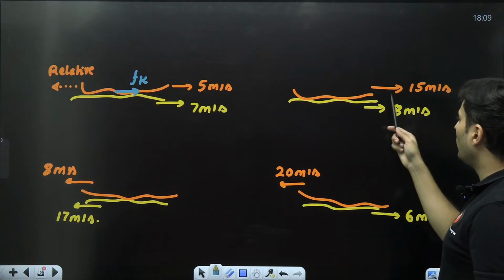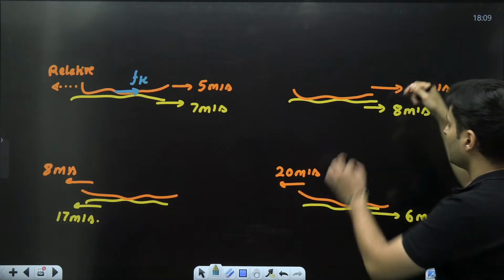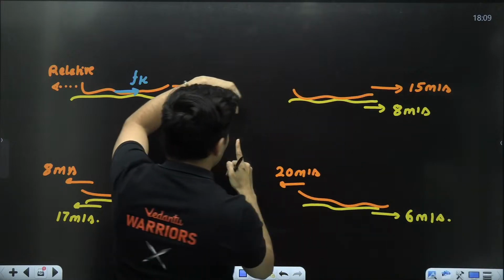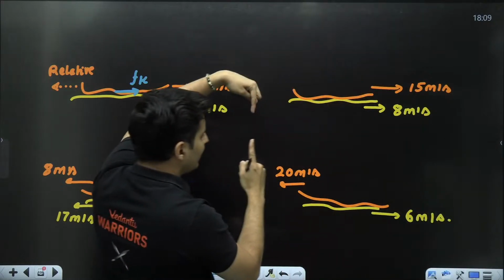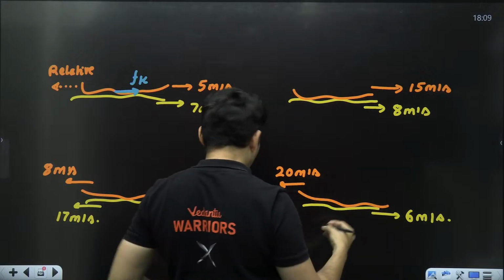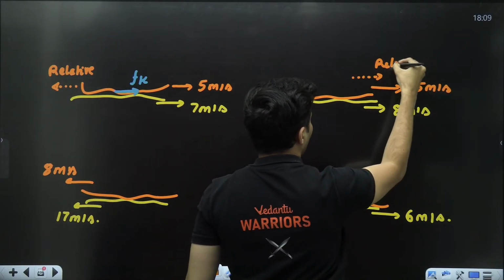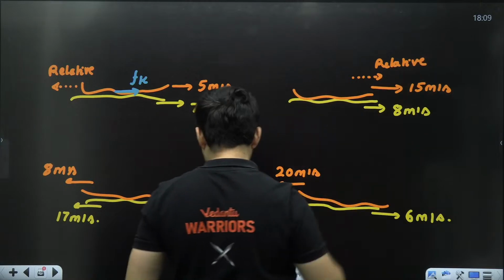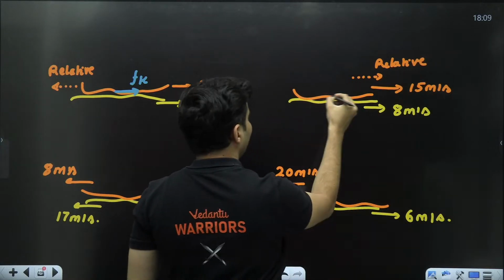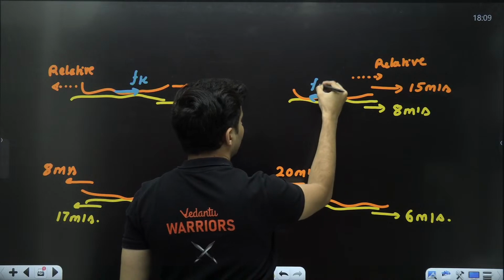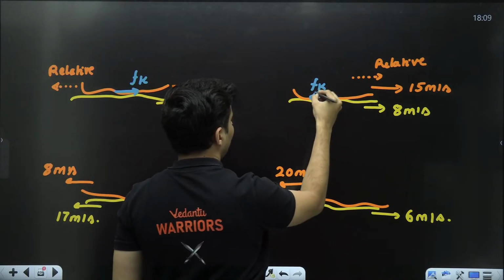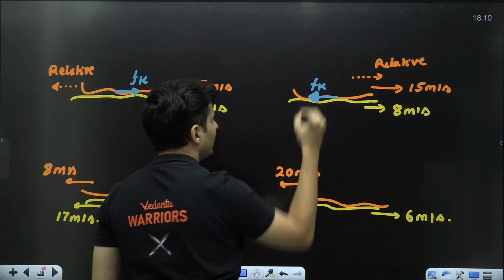Yellow is moving slow, orange is moving fast in the same direction. So with respect to the yellow, orange is moving in the front. So the relative motion is in the front, the orange one's. So on the orange, the friction should act backwards. The kinetic friction should act backwards. Is that absolutely clear now?